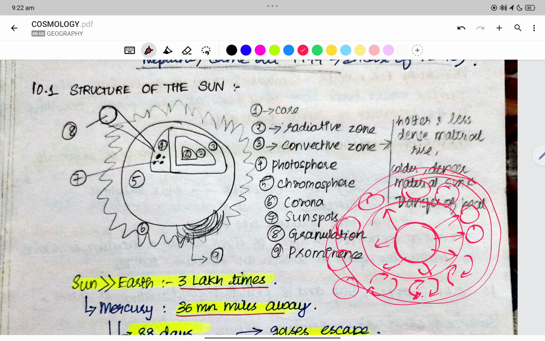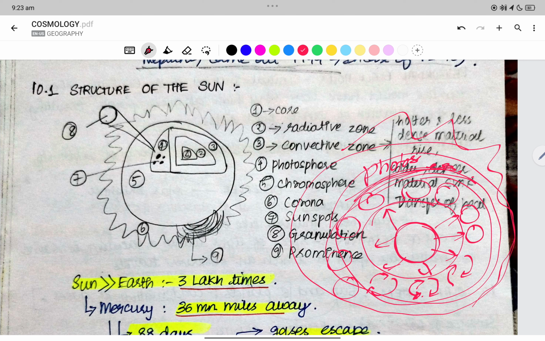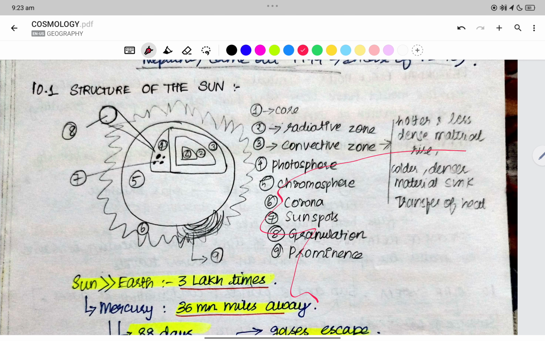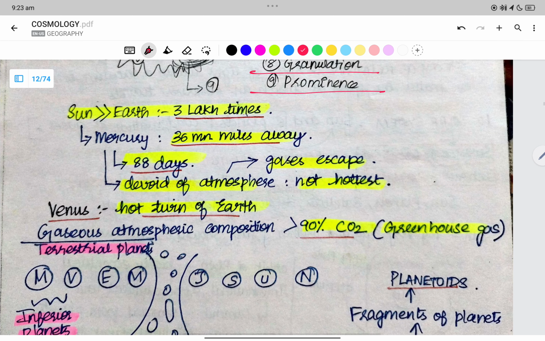After the convection, the first layer is the photosphere, where we have the sunspots. The second layer is the chromosphere, and after that we have the corona, which is light. After the corona we have sunspots, granulation, prominence. The size of the sun is 3 lakh times that of the earth.